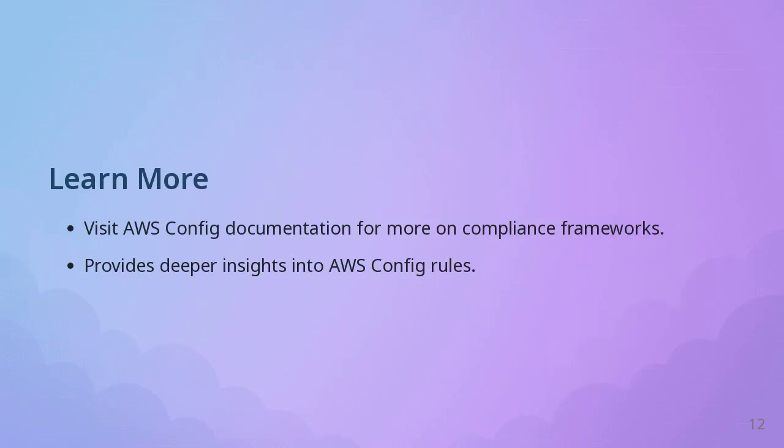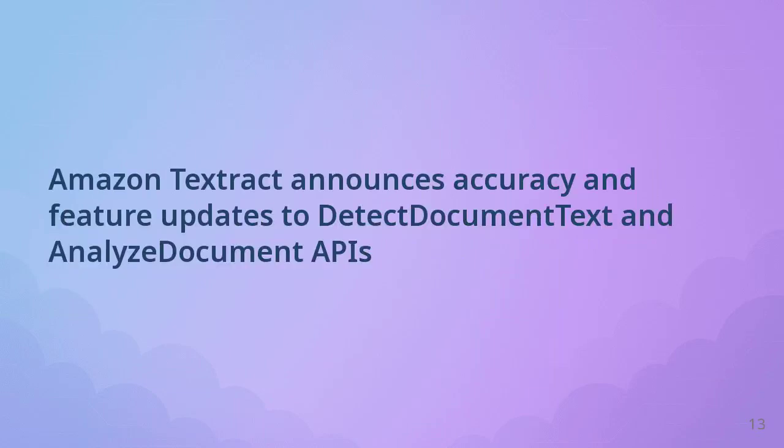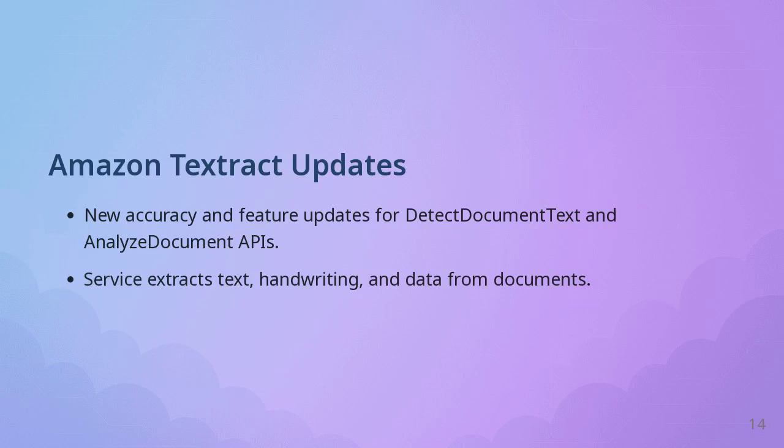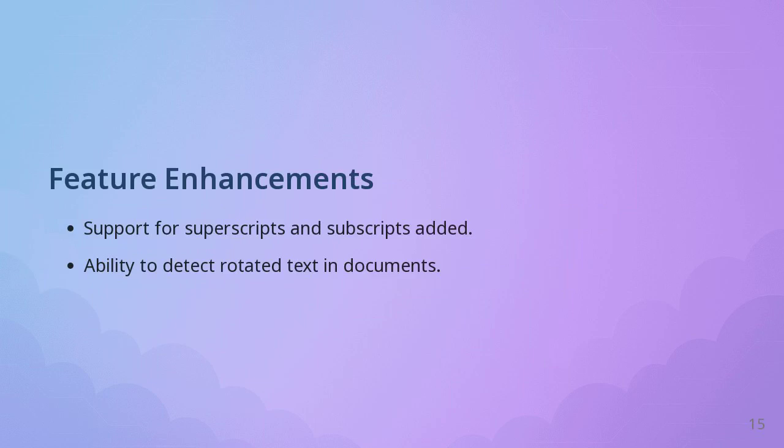To obtain further information about AWS Config rules and its relation to various compliance frameworks, you can refer to the AWS Config documentation. Amazon Textract announces accuracy and feature updates to Detect Document Text and Analyze Document APIs. Amazon Textract is a managed machine learning service that automatically extracts text, handwriting, and data from any document or image. This update adds support for superscripts, subscripts, and rotated text in documents.